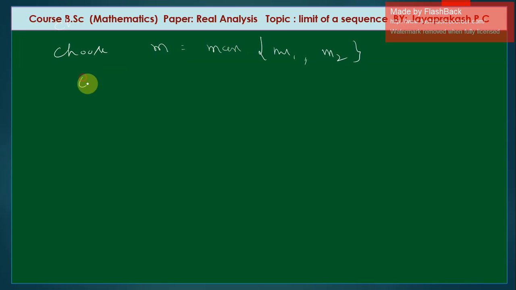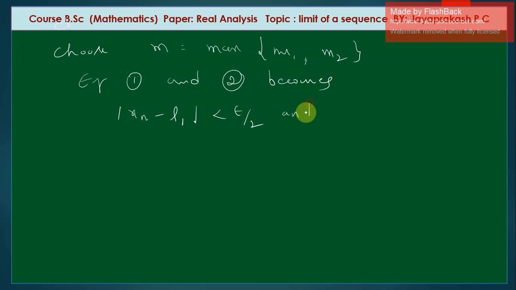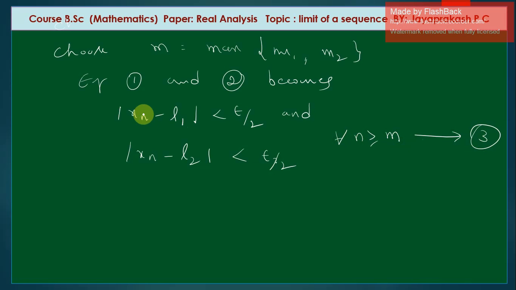So therefore equations 1 and 2 become: modulus of xn minus L1 is less than epsilon by 2 and modulus of xn minus L2 is less than epsilon by 2 for all n is greater than or equal to m. Call this equation 3. So by using definition we are choosing m is equal to maximum of m1 and m2. That's why we write for all n is greater than or equal to m.